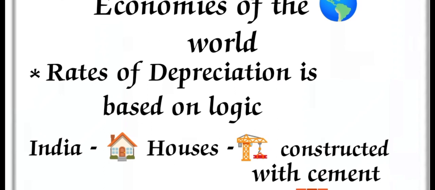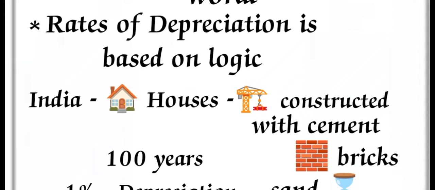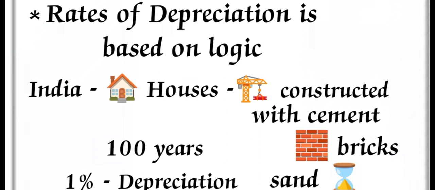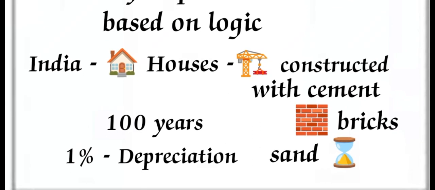So we cannot compare the NDP levels, and the rates of depreciation are based on logic. For example, in India the houses are constructed with cement, bricks and sand, so the lifespan is 100 years and the depreciation level is 1%. As compared with other countries, maybe some other countries construct houses with only wood. So the lifespan of wood-constructed houses may be 20 years or 10 years. It means the depreciation level may be increased.